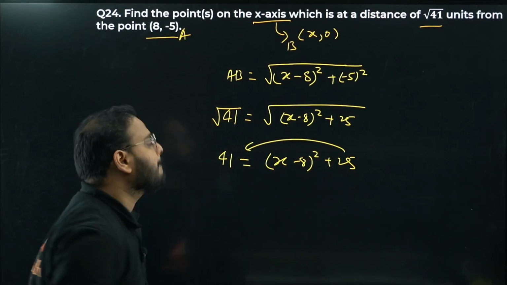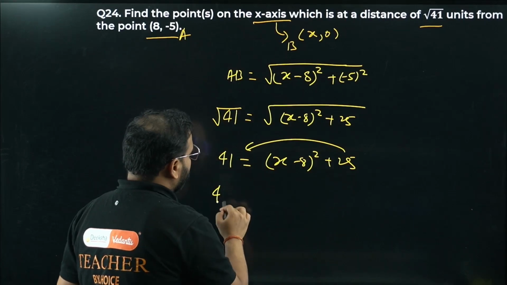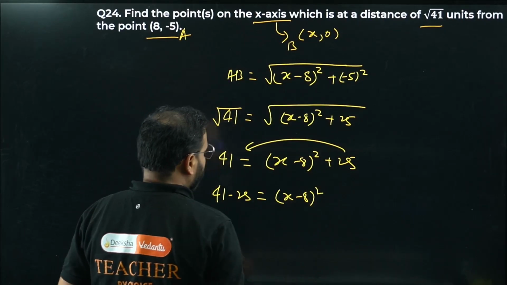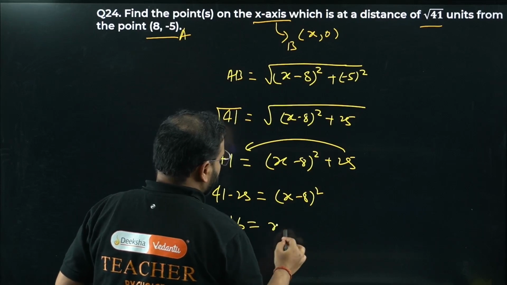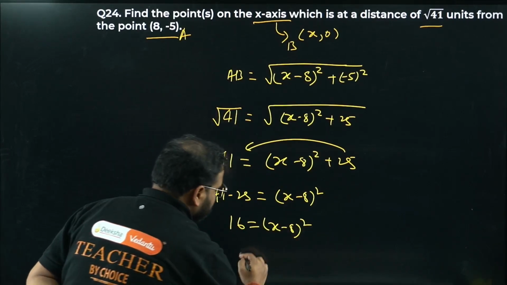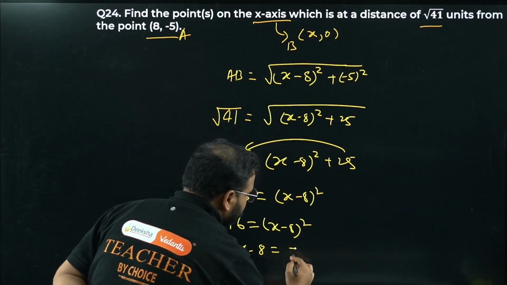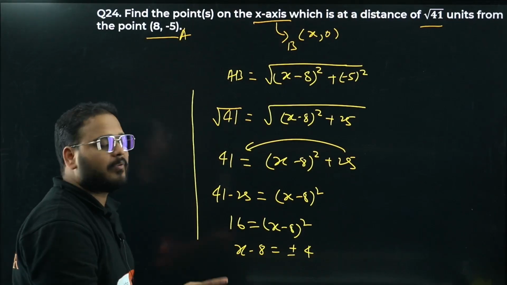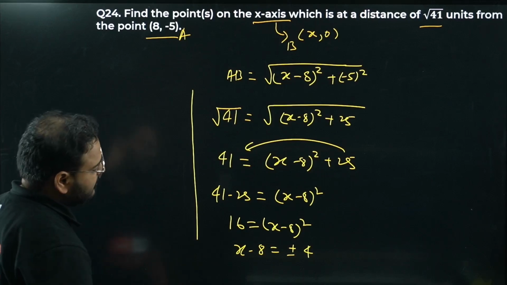Bringing it over, 41 minus 25 equals (x minus 8) the whole square, so 16 equals (x minus 8) the whole square. So x minus 8 equals plus or minus 4. We have both options, because the root gives both positive and negative values of 4.